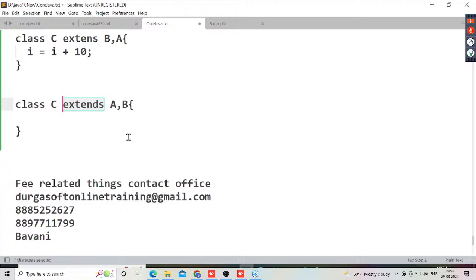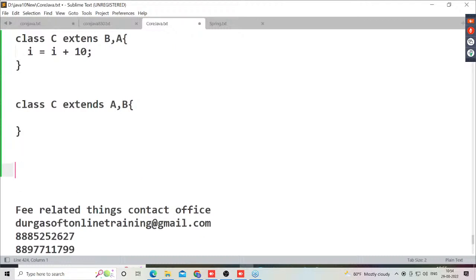Yes, all of you get my point or not? So this is a way. In this way, we can understand multiple inheritance is not possible in Java. I think you understood this point clearly. Now I want to give a point here. Note down the point, what I am telling here.